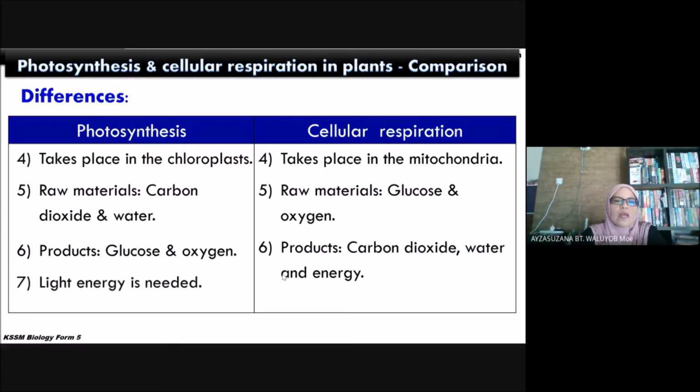In photosynthesis, light energy is needed. In cellular respiration, light energy is not needed. Kita tidak memerlukan cahaya matahari tetapi kita tetap juga boleh menjalankan cellular respiration. This is the comparison between photosynthesis and cellular respiration.